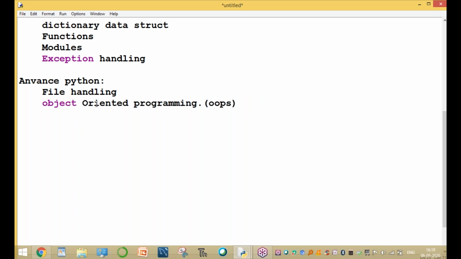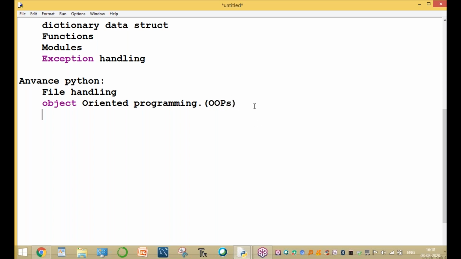The Python program is divided into different concepts: one is procedural-oriented programming, then object-oriented programming, and then scripting programming. Python is a scripting language. Here we cover the OOPS concepts. So the advanced Python OOPS concepts are covered in object-oriented programming.